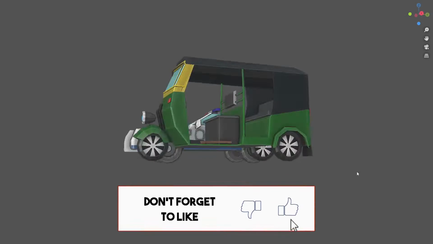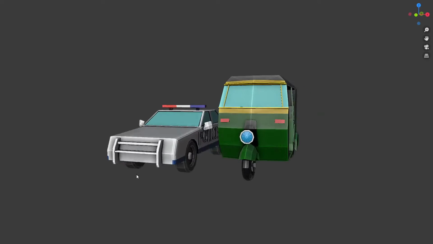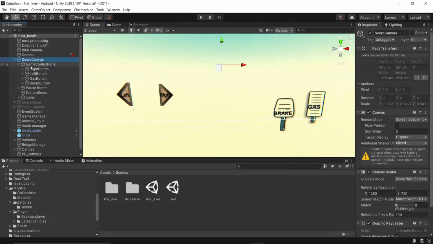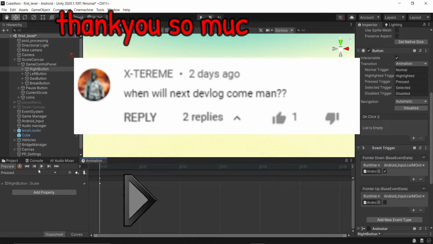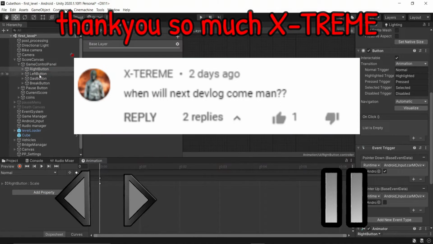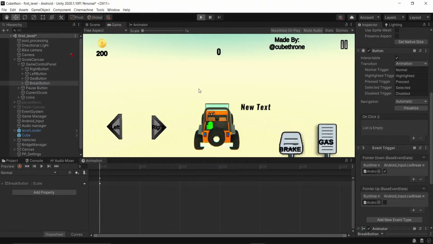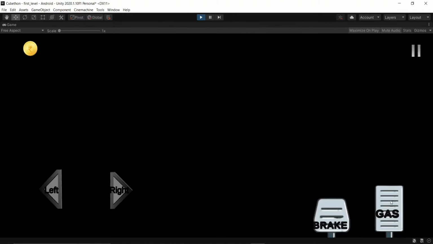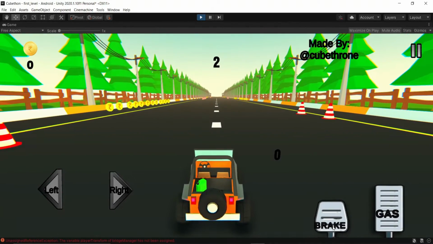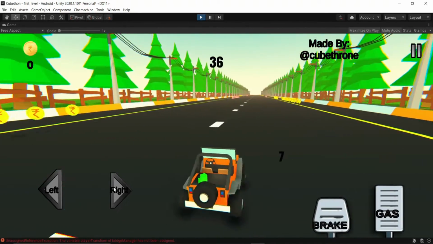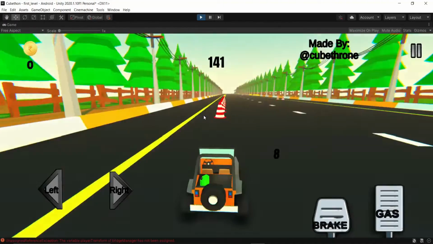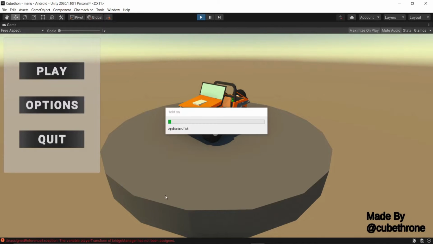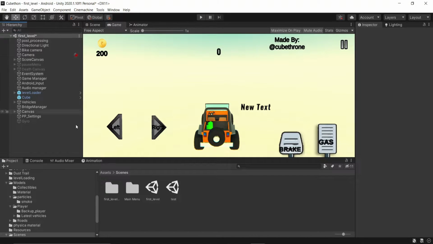And also in between, I changed the graphics and it was looking much better than the previous one. I also had a comment to improve UI buttons, and for that Extreme helped me and created some UI for the buttons. Then I used his UI designs to create buttons and added two animations to it. One when we press it and another one when we leave it to normal. For the pressed animation, I just reduced the size of the button, and for the normal animation, I just changed their size to normal.